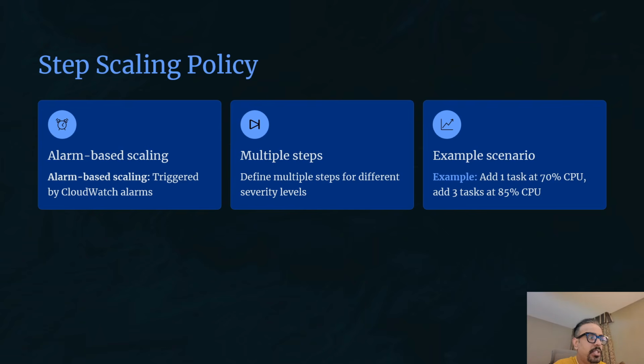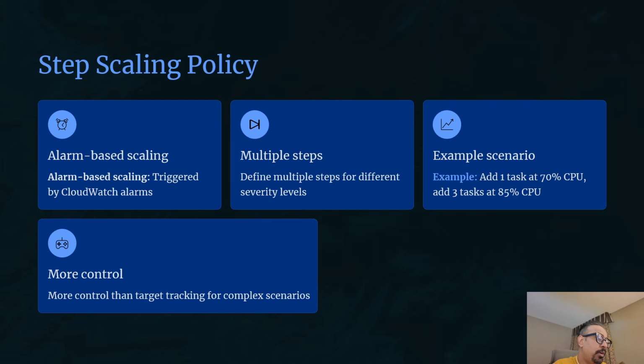A step scaling policy might add one task when CPU reaches 70%, add two more tasks when the CPU reaches 80%, and add five more tasks when CPU exceeds 90%. This graduated response prevents overscaling for small increases while responding strongly to severe load. Step scaling policy also provides more control than target tracking for complex scenarios. You can fine tune exactly how many tasks to add at each threshold.